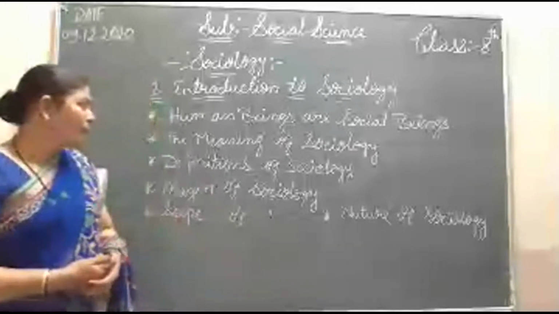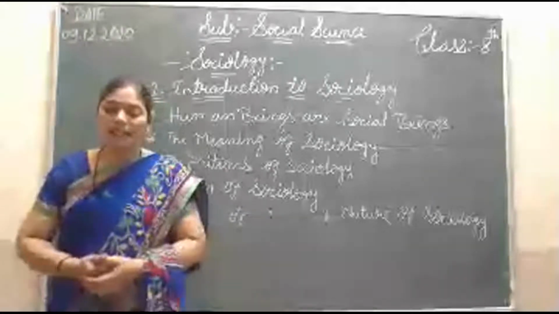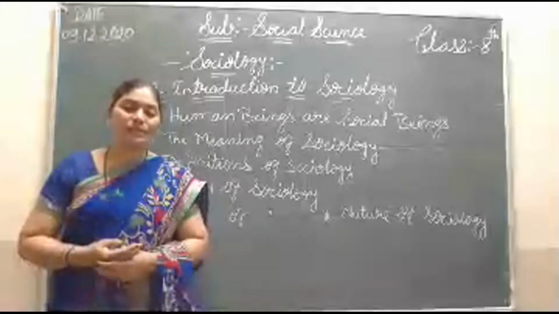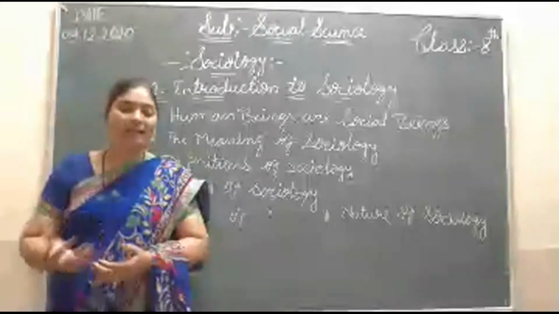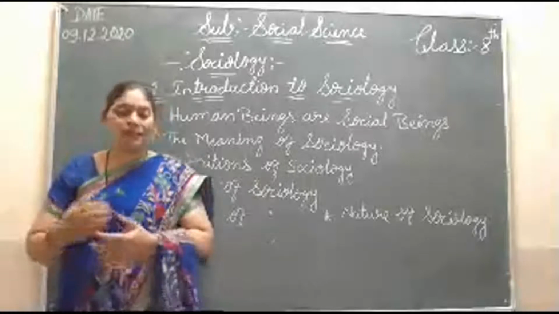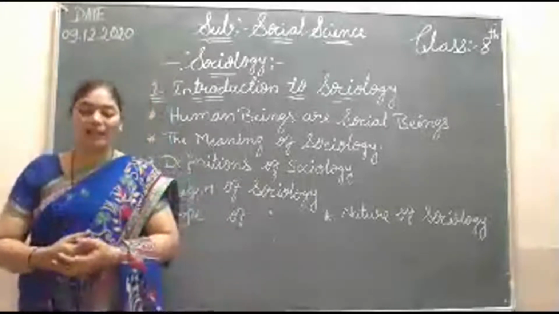So second, the meaning of sociology. The word sociology originates from two words. One is socius of Latin language and logos of Greek language. Logos came from the Greek, and socius came from the Latin language.